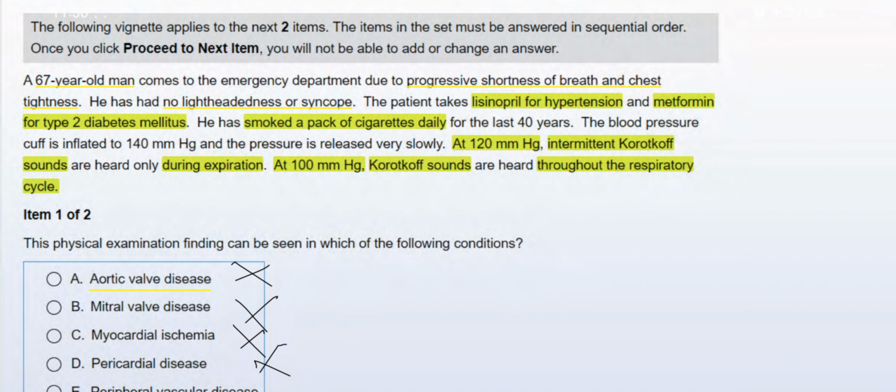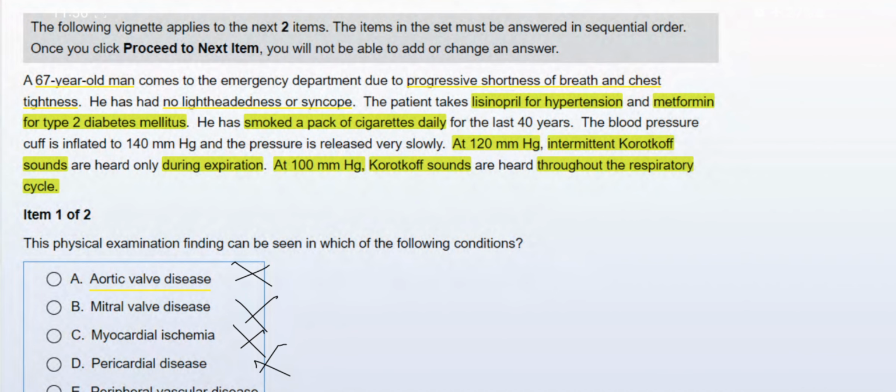A 67-year-old man comes to the emergency department due to progressive shortness of breath and chest tightness. He has had no lightheadedness or syncope. The patient takes lisinopril for HTN and metformin for type 2 diabetes mellitus. He smokes a pack of cigarettes daily for the last 40 years.